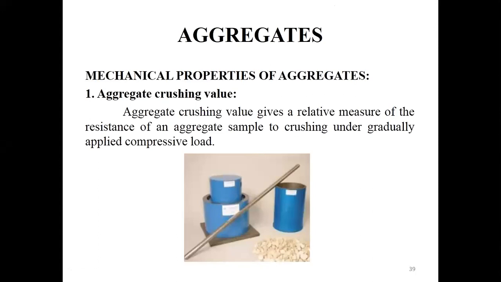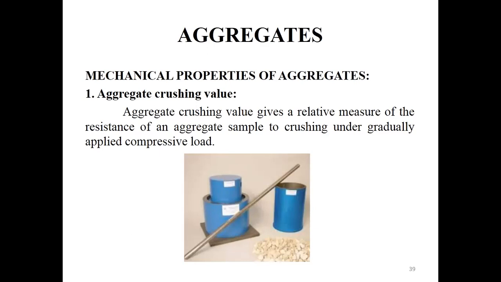Another important point while we are discussing aggregate crushing value is fineness. The crushing value of the aggregate is insensitive to the variation in the strength of the weaker aggregate. We are taking some amount of sample, and we don't know how much aggregate is weaker, because the small size aggregate will be filling the gaps in the total volume of the aggregate, so it will get compacted before applying the compressive load. So for this reason, we are going to do one simple test called the 10% fineness value.